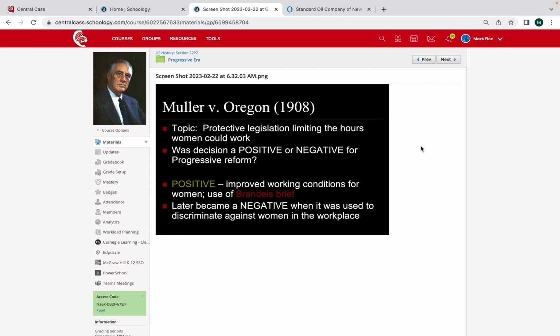Okay, all right, so those are our first 4 cases. Of our first 4 cases, we have Northern Securities being a win for progressivism, Mueller versus Oregon being a win for progressivism, and Standard Oil being a win for progressivism. Now, the last case I'm going to ask you to know for the purpose of our test is Hammer versus Dagenhart.